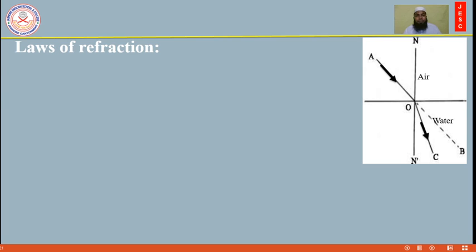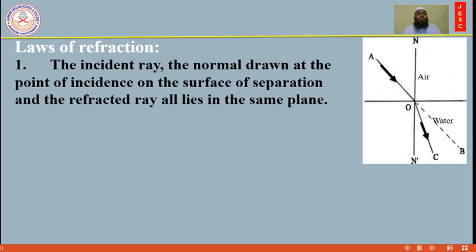Next, dear students, laws of refraction. There are two laws. First law: the incident ray, this is the incident ray, and the normal, this N prime is the normal here. Dear students, at the point of incidence, this point O, on the surface of separation, and the refracted ray here, all lie in the same plane. This is the first law. So incident ray OA, normal ON, and the refracted ray OC lie in the same plane.